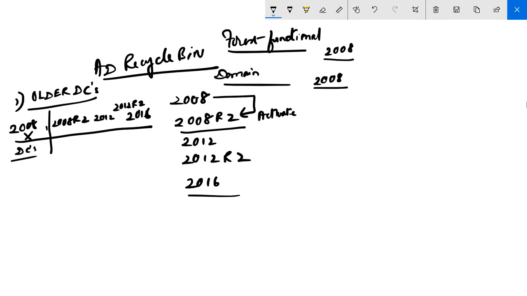We're planning to activate a feature called AD Recycle Bin. But for us to activate the feature AD Recycle Bin, we have to ensure that our forest function level is on 2008 R2, our forest function level. The meaning of that is,